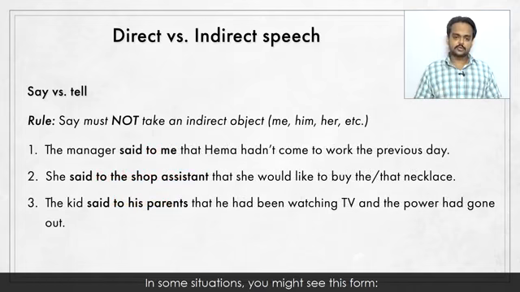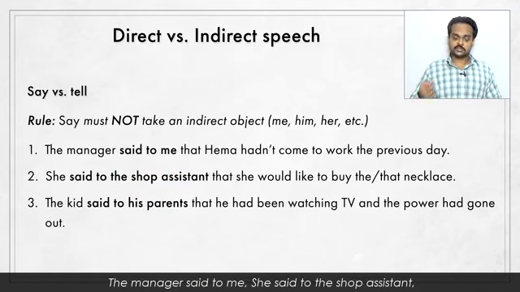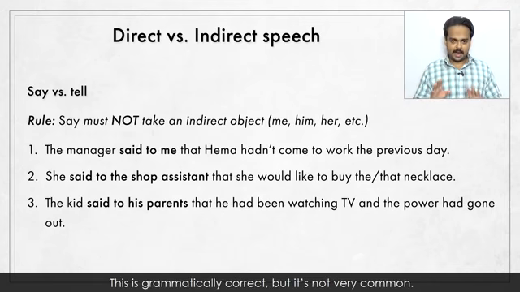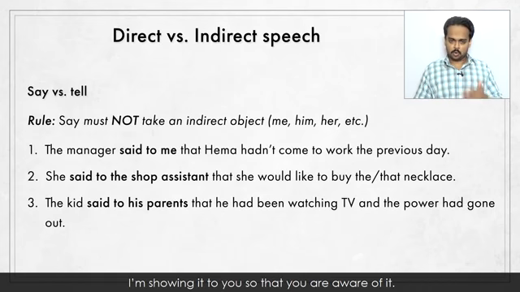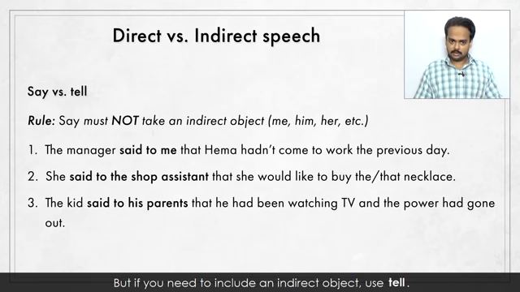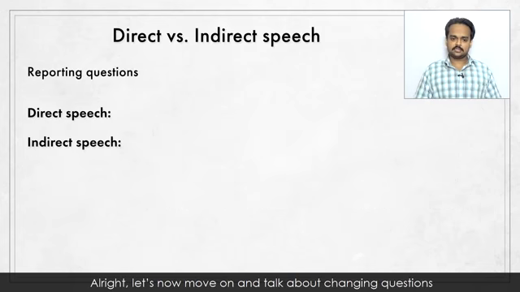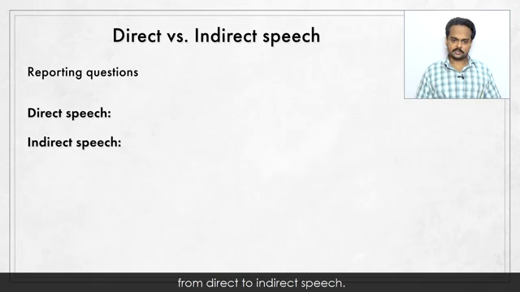In some situations, you might see this form. The manager said to me, she said to the shop assistant, the kid said to his parents, etc. This is grammatically correct, but it's not very common. I'm showing it to you so that you are aware of it, but if you need to include an indirect object, use tell. If you don't need an indirect object, use say. All right, let's now move on and talk about changing questions from direct to indirect speech.